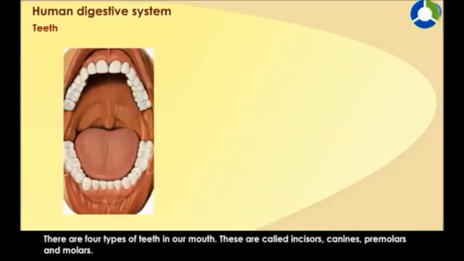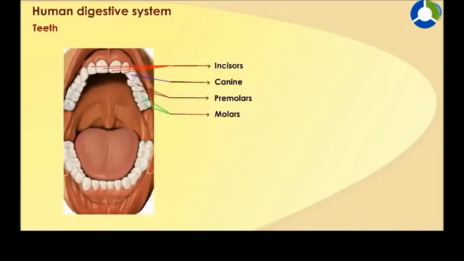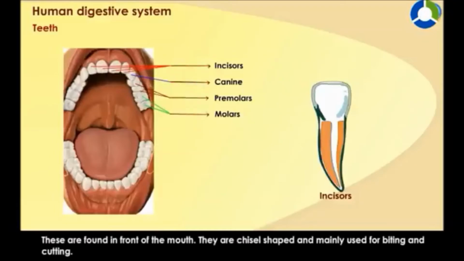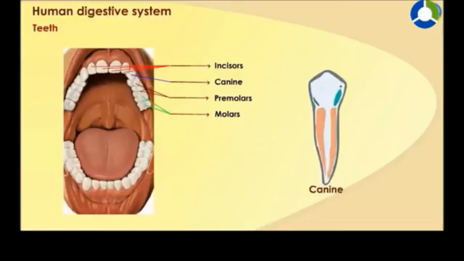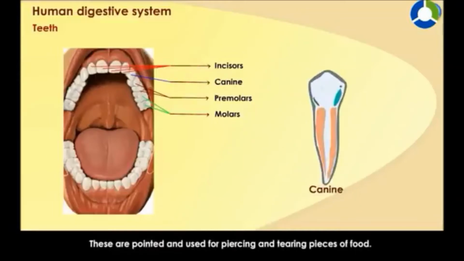There are 4 types of teeth in our mouth. These are called incisors, canines, premolars and molars. Incisors. These are found in front of the mouth. They are chisel-shaped and mainly used for biting and cutting. Canines. These are pointed and used for piercing and tearing pieces of food.